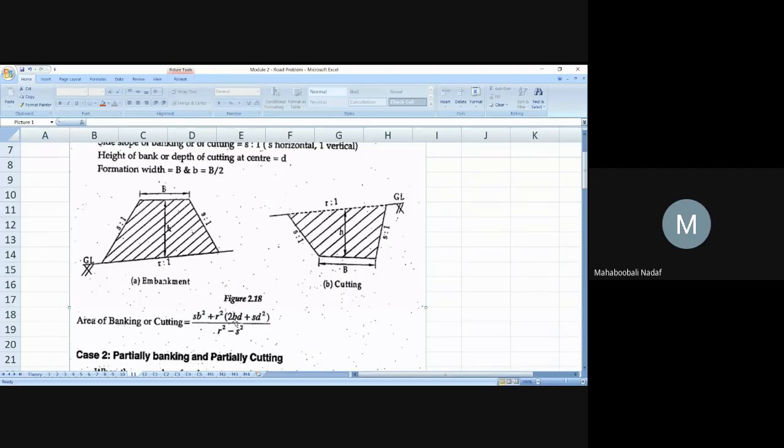Now it is not capital B here, it is a small b, and here small b they have taken as capital B by 2. Try to understand when it is a cross slope, but it is only one side. It is not going up and going down. Whether it is going up or going down, this is why it is called a uniform cross slope. R is to 1. So small b is equal to capital B by 2, where capital B is, as usual, the formation width.